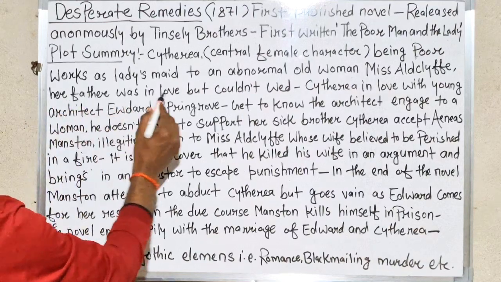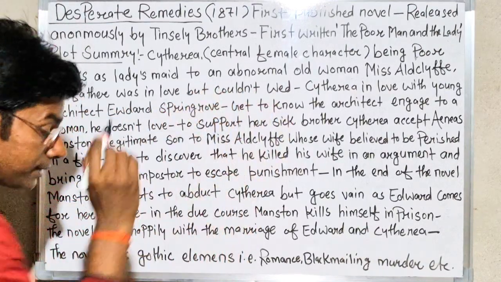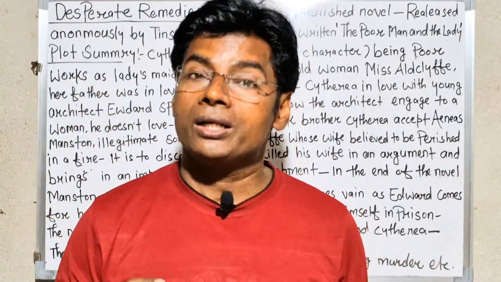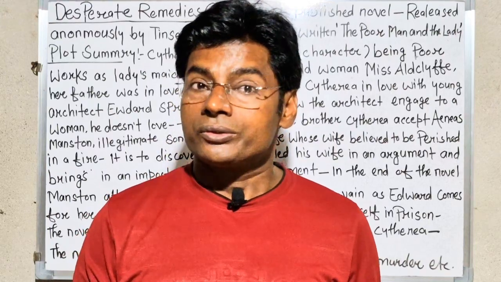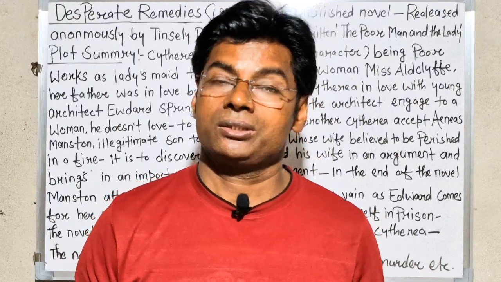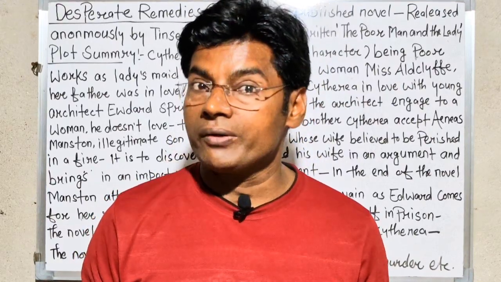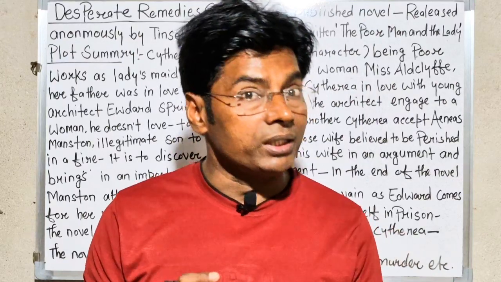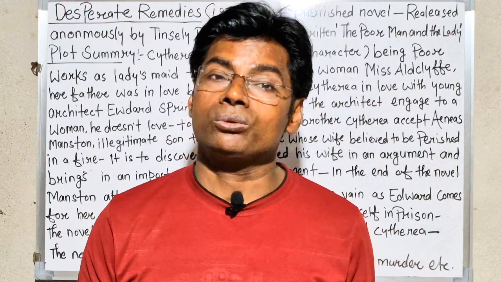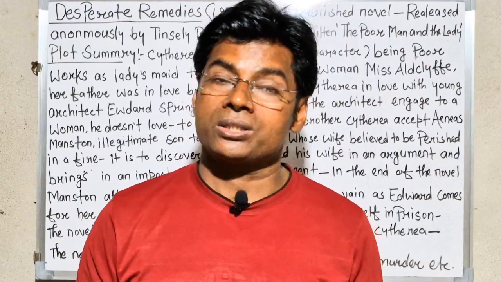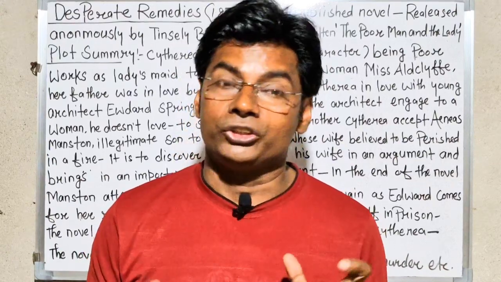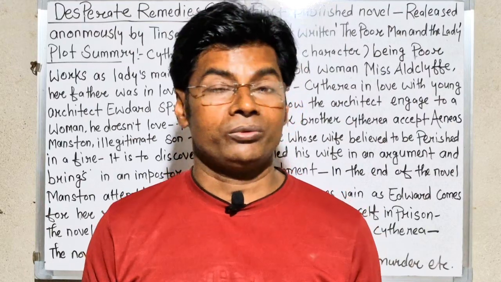Her father was in love but couldn't wed. And see, when Miss Aldcliffe was a young lady, at that time Cytherea's father fell in love with that lady, but he failed to marry. And probably this old lady knows this fact, and now she wants to torment, or inflict suffering on, this young, beautiful woman.